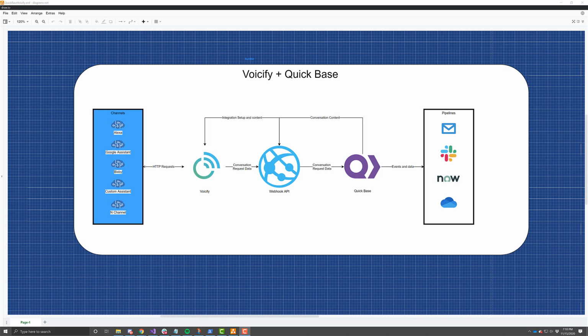I built an integration between Voicify and Quick Base to let users easily and quickly create new conversational experiences, managing it entirely within Quick Base after deploying it through Voicify. Essentially, a user creates a new app in Voicify and then adds the Quick Base integration to it. That integration then scaffolds an entirely new app for them in Quick Base with conversational tables to add new inputs and outputs, and also a table for conversational analytics data to be tracked, which can then be used to trigger certain pipelines and events for certain use cases.